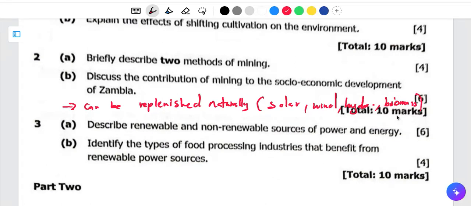Then when it comes to non-renewable sources, finite